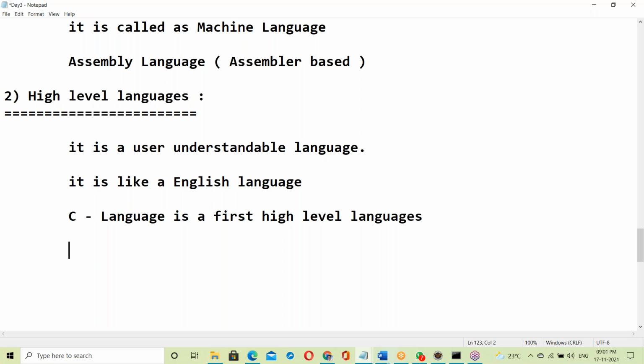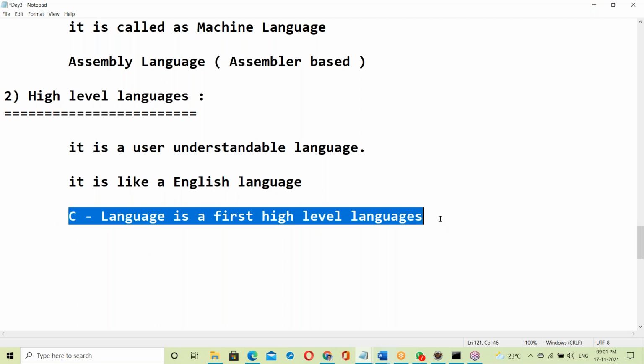All that we'll discuss. Before C language, B language was already there, but it was not used. Before B language, Algol language, which is Algorithmic language, was available, but no one used it. First the algorithmic language, next B language, next C language. Only C language was used. Before C language, those languages were not used. So the first high level language is C language.